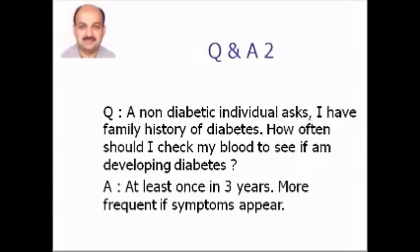A non-diabetic patient will ask, I have a family history of diabetes. How often should I check my blood to see if I have developed this disease? The answer is once in 3 years if you are less than 40 years of age. After the age of 40, you can do it every year. And this testing may be repeated more often if you feel that you have symptoms which are suggestive of diabetes, like increased urine formation or delayed wound healing.